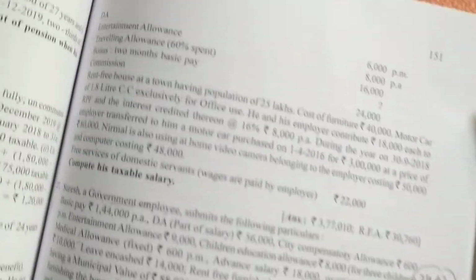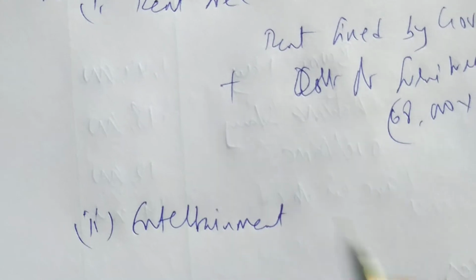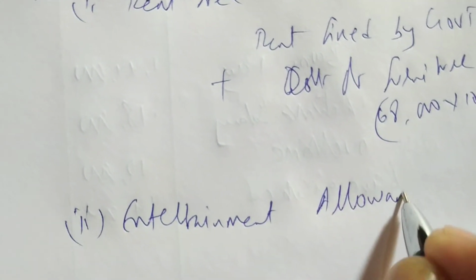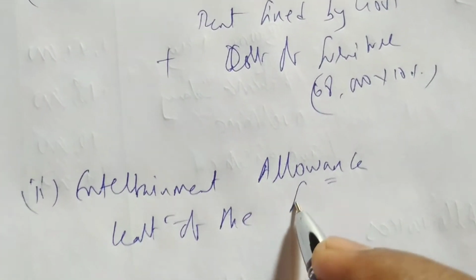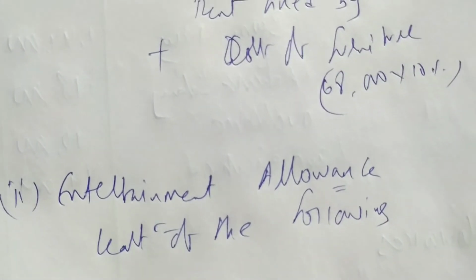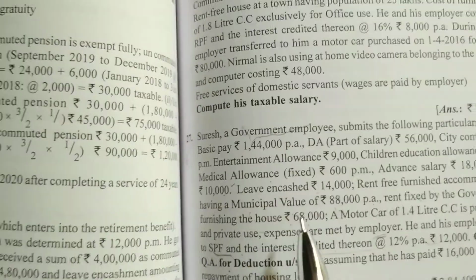So for the entertainment allowance we have to do a working note. Second working note, entertainment allowance. Okay, so what is the entertainment allowance? It is the least of the following. First is the actual amount received. So how much entertainment allowance is received? 9,000.